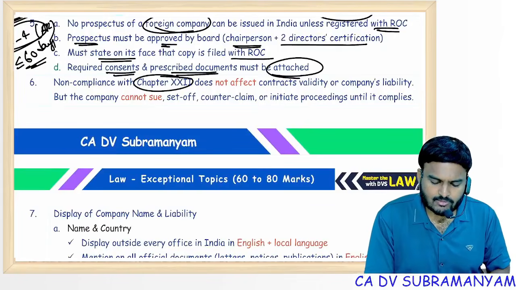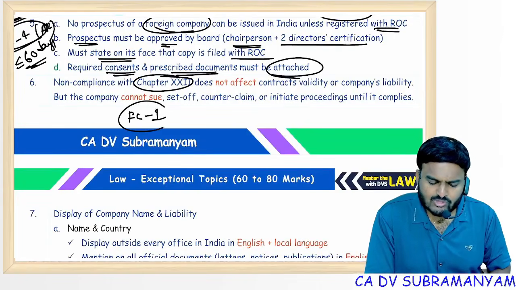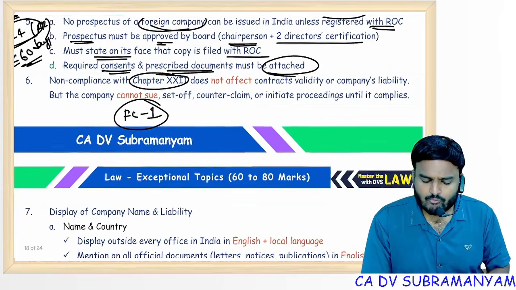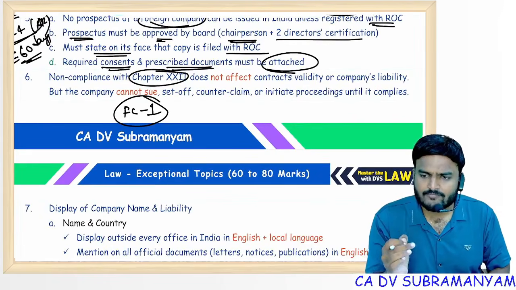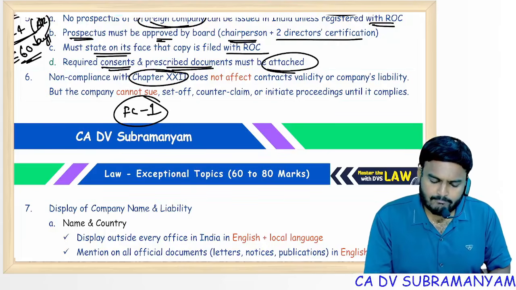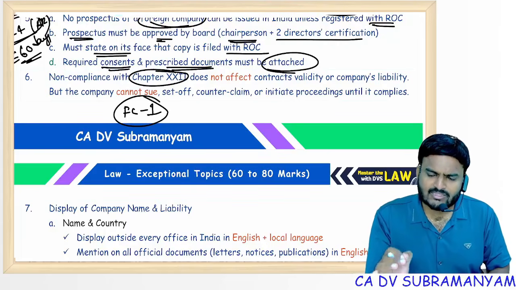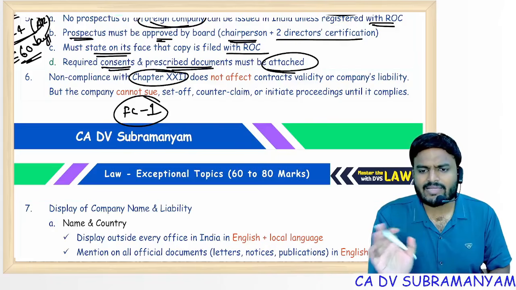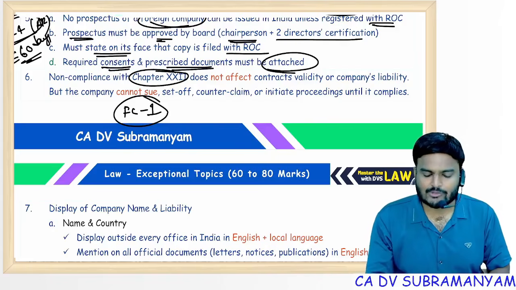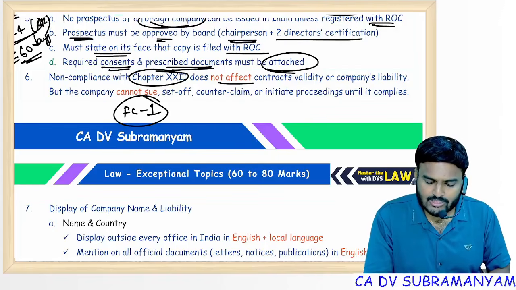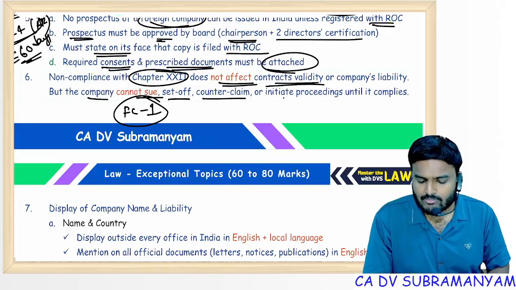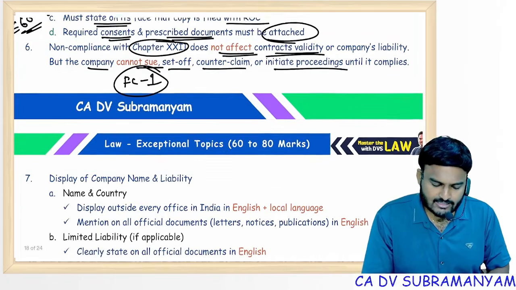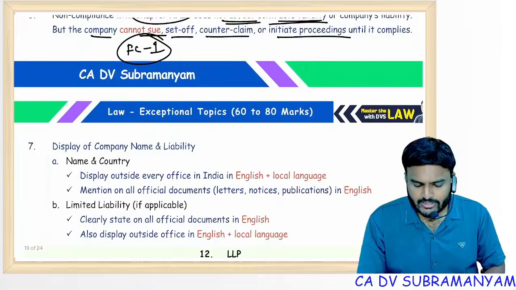Non-compliance with chapter 22. That means if FC1 is not filed, then what would be the effect? Simply, if you remember disadvantages of unregistered partnership form, same points. Company contracts, foreign company entered contracts are valid, but foreign company cannot enforce it. Outsiders can enforce them. So there is no impact on validity of the contracts, but the company cannot sue outsider, cannot claim set off, cannot counterclaim, or cannot initiate proceedings until it complies with chapter 22.